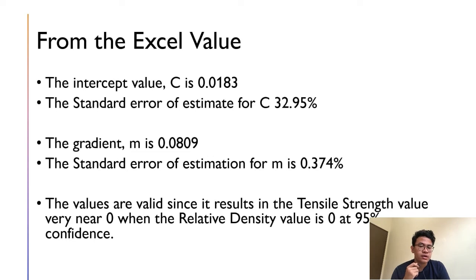The standard error of estimate for c is 32.95%. The gradient m is 0.0809. The standard error of estimation for m is 0.374%. So the values are valid since they result in a tensile strength value very near to 0 when the relative density value is 0, at 95% confidence.